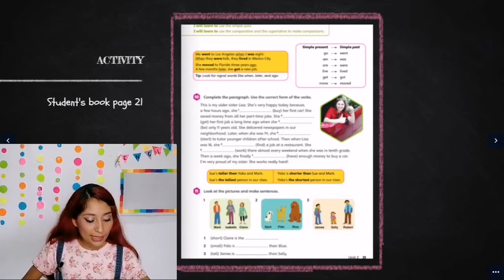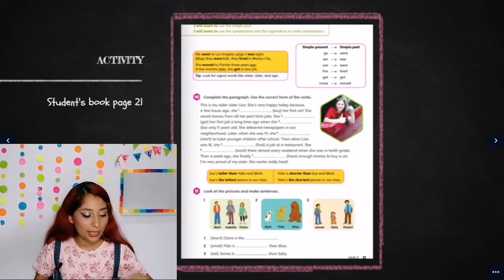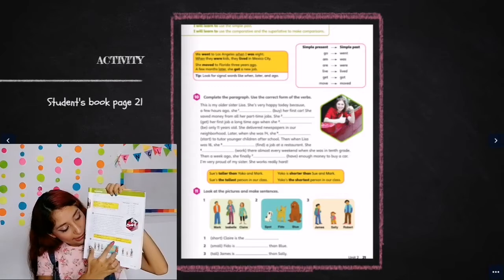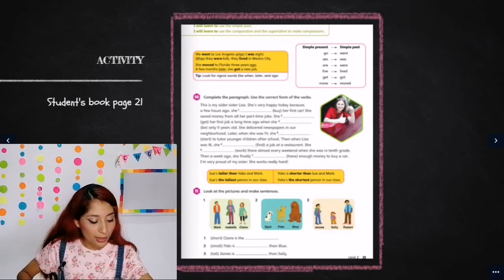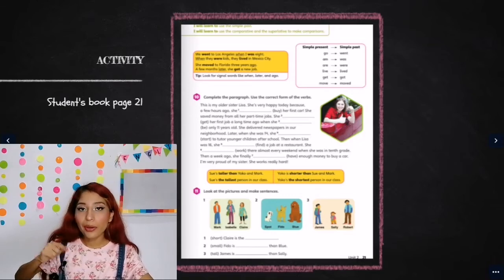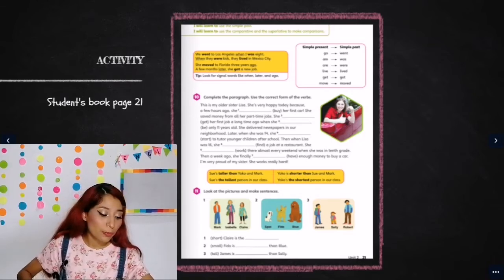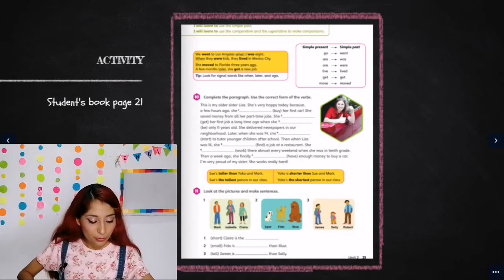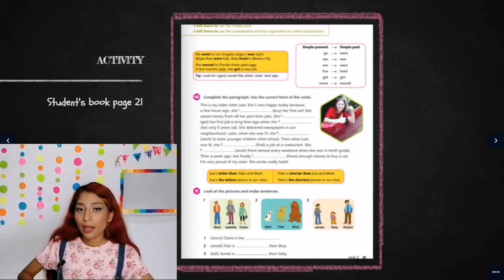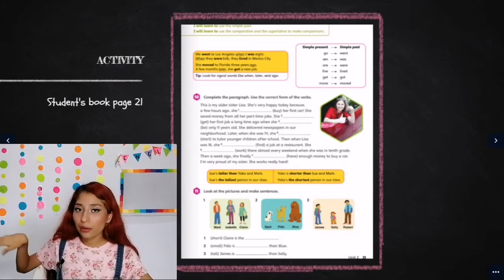So we can go to the next activity, and you have another chart in yellow in here, and it says Sue's taller than Yoko and Mark. Okay? Yoko is shorter than Sue and Mark. Sue is the tallest person in our class. Here we are using a superlative because we are comparing Sue with the rest of the class. Yoko is the shortest person in our class. It's the same. We are comparing Yoko with the rest of the class.